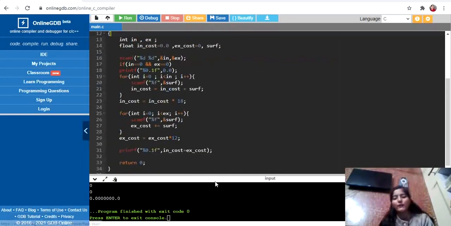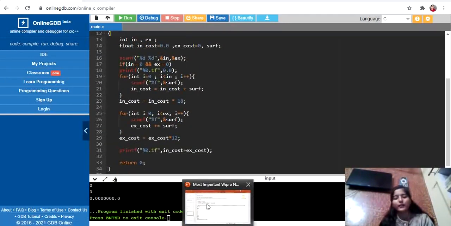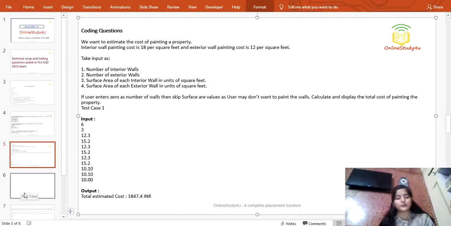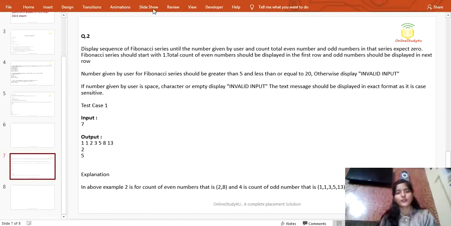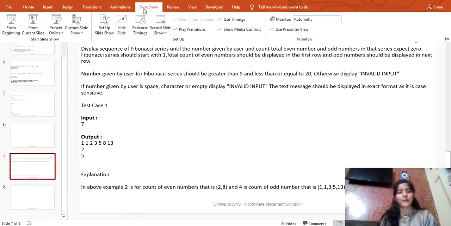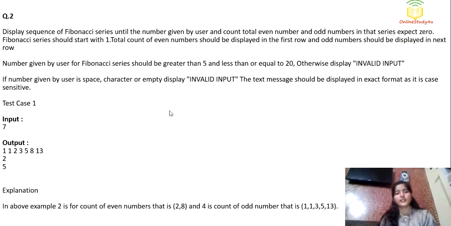Now we will discuss the next question. First I will explain the approach and the question, and then we will implement this using C. Display the sequence of the Fibonacci series until the number given by the user, and count the total even numbers and odd numbers in that series except 0.